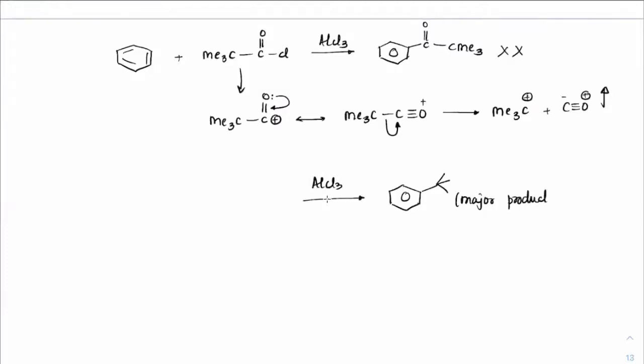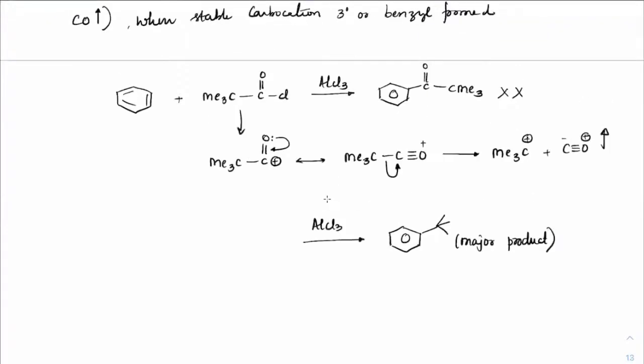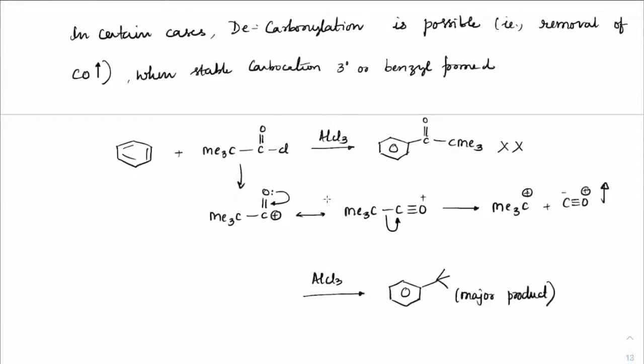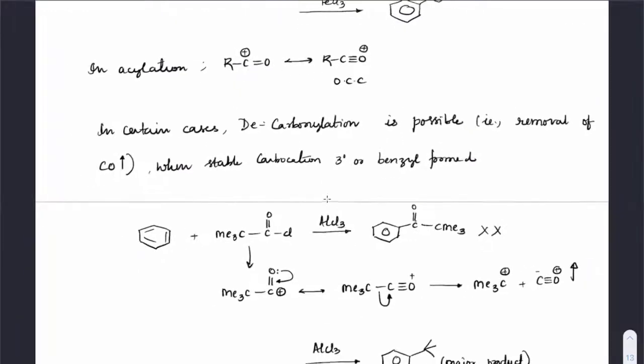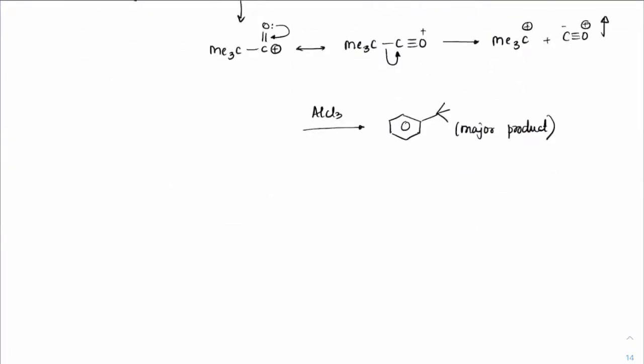So we have to be careful, in case you want to substitute the C double bond O, C, Me thrice, that won't happen easily. So these are the restrictions or limitations in Friedel-Crafts. Everybody make a note of it first. Right. So this is one of the limitations.